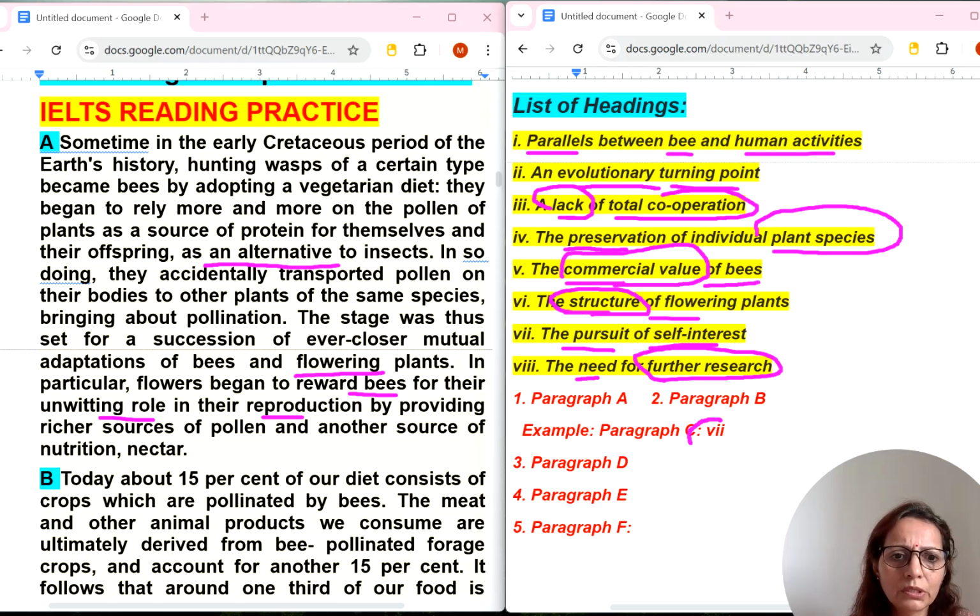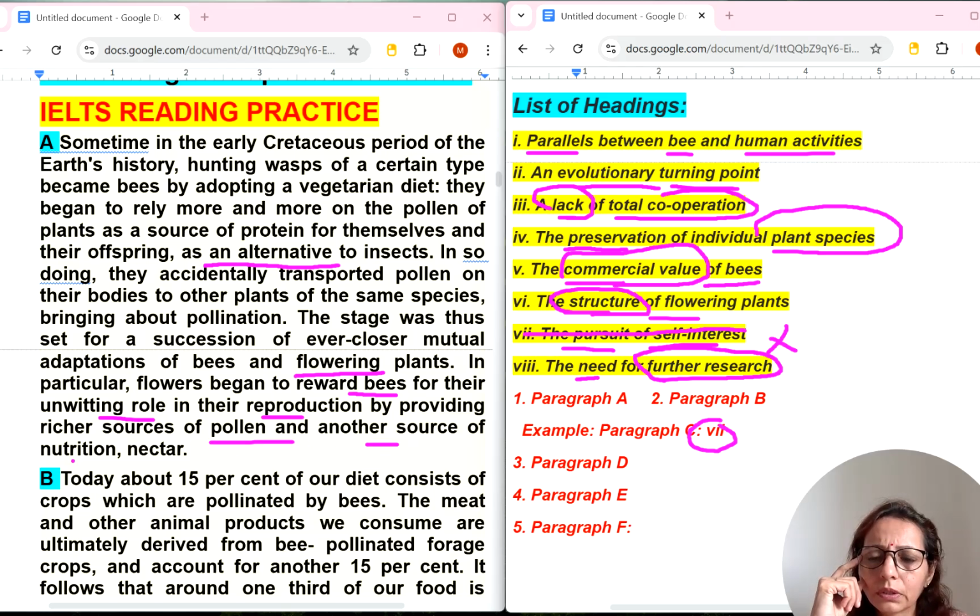And C number 7, we will cut it from our list of options, because already they have used it for C number paragraph. So I will leave this first number. In particular, flower plants begin to reward bees for their unwitting role in their reproduction by providing richer source of pollen and other source of. I will leave this A number paragraph because sometimes it is difficult to get idea about first paragraph.